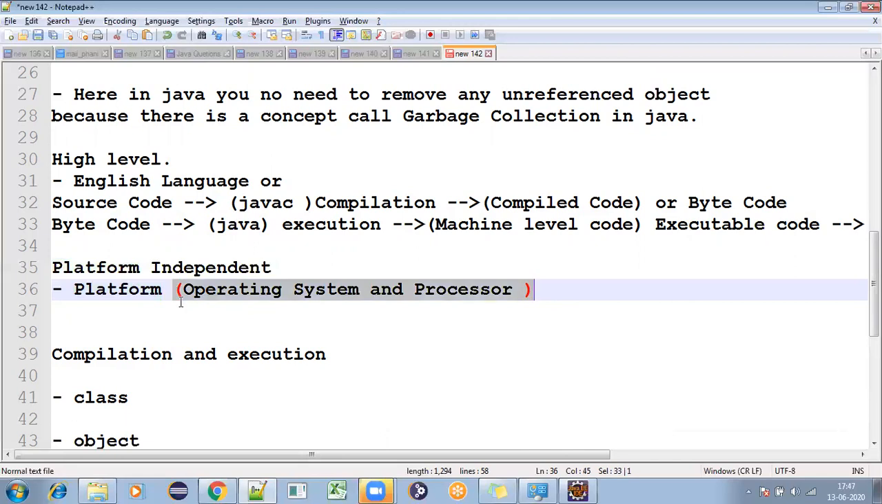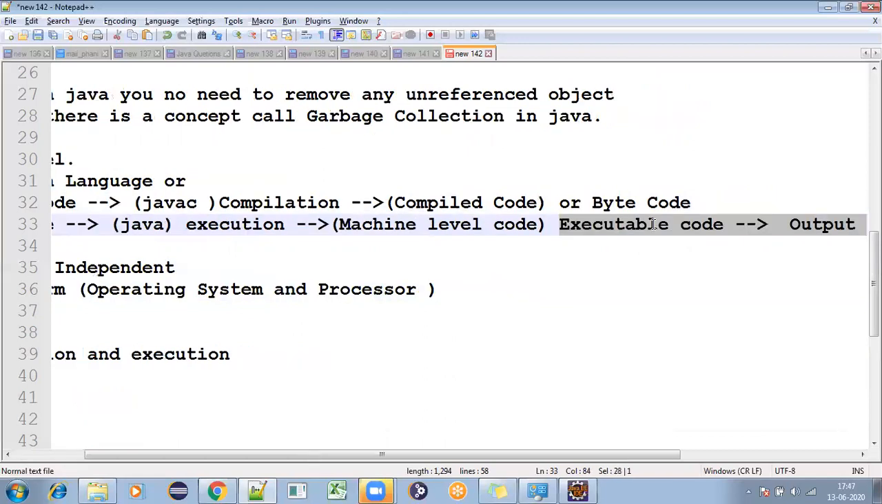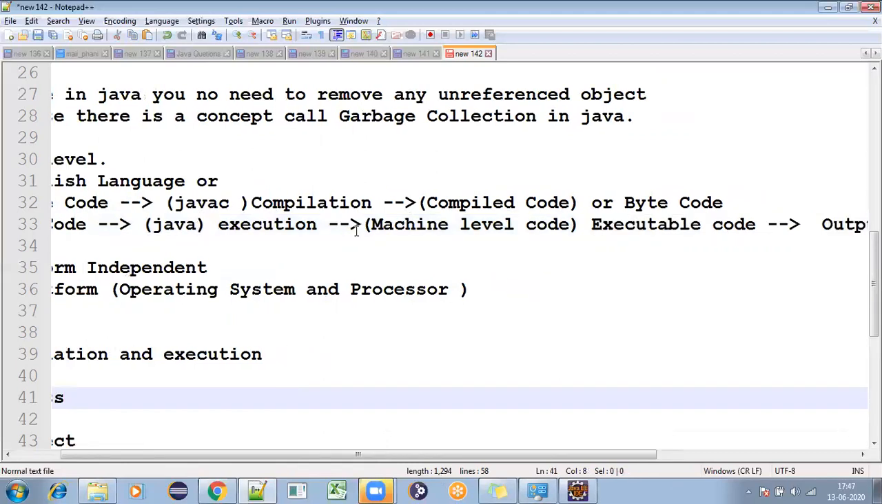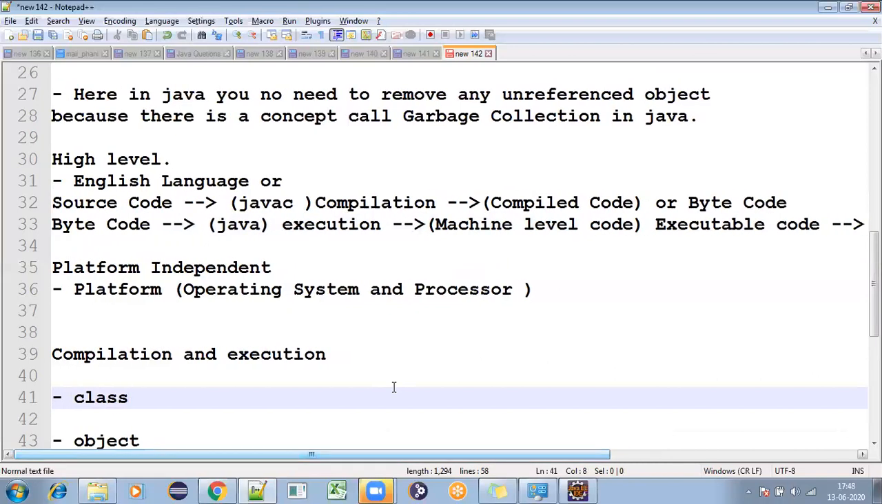If I write once, then you can execute at any point of time. The source code is in one system, that means one platform, and your compiled code will be in another system. Still you are able to execute your particular Java files. So we are not depending on any platform, any operating system or processor.